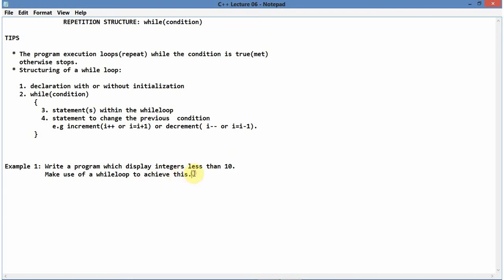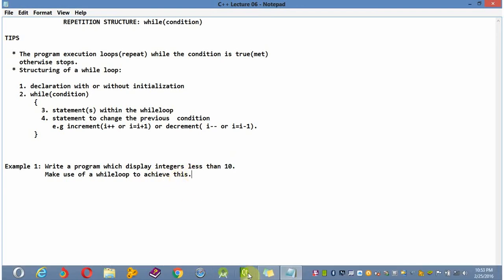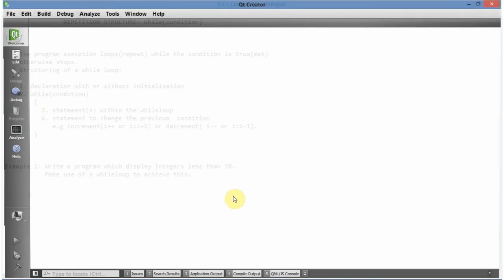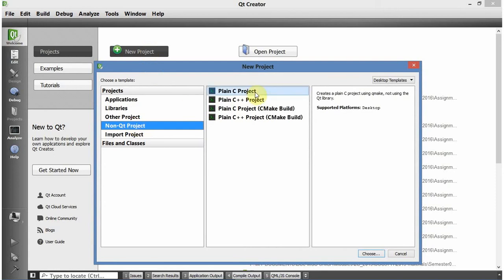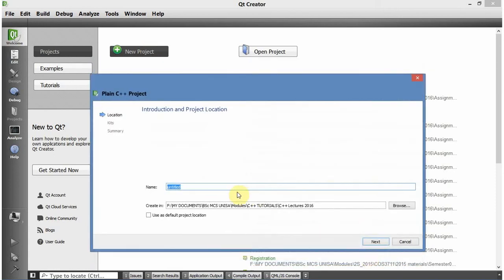All right, quickly I'll go to my Qt Creator. Remember I told you guys that I have a problem with Code::Blocks. Normally they advise that beginners should use Code::Blocks, but I'm having problems with it on my computer with Windows 8. I don't know why, but as I've explained in the previous lecture, I'll again go to my Qt Creator, which is quite a good framework. Then open a new project, non-Qt, plain C++. All right, let's name it C++ lecturer.